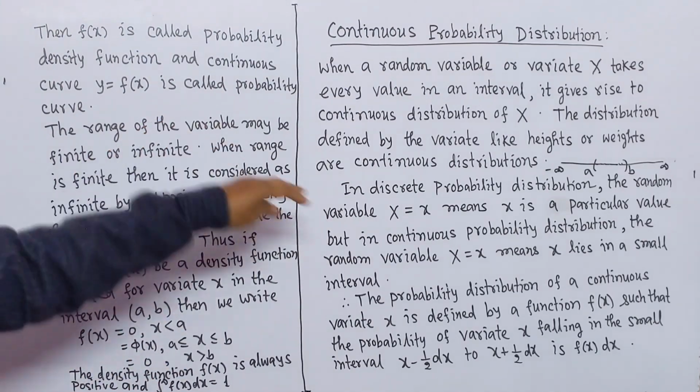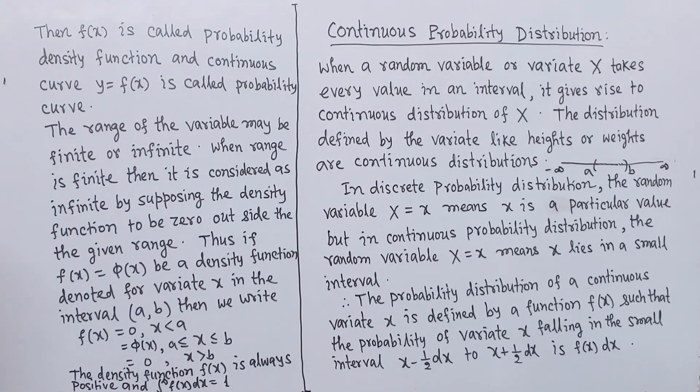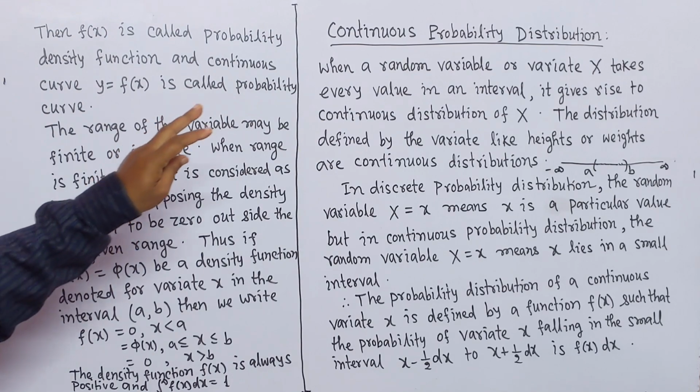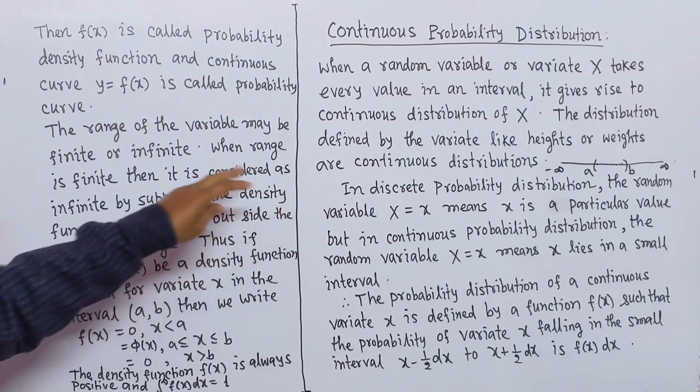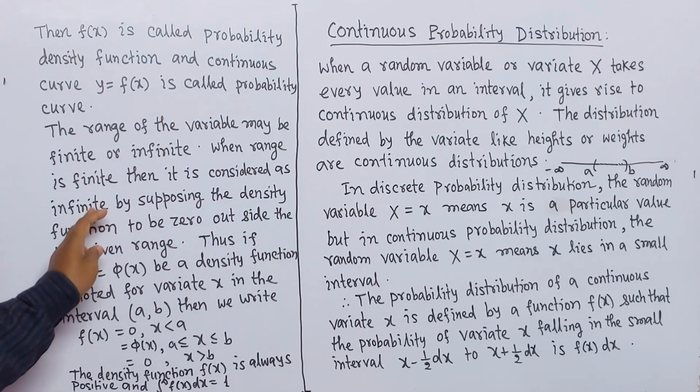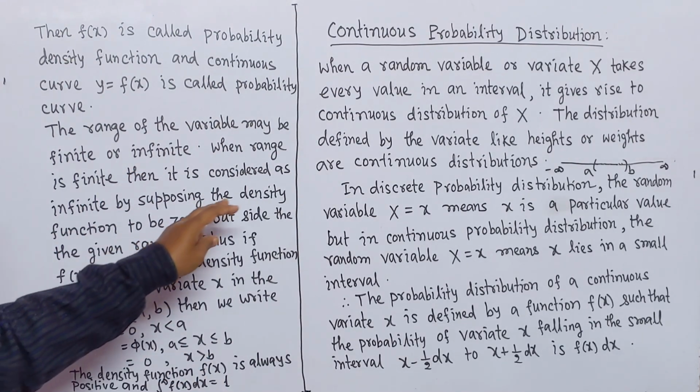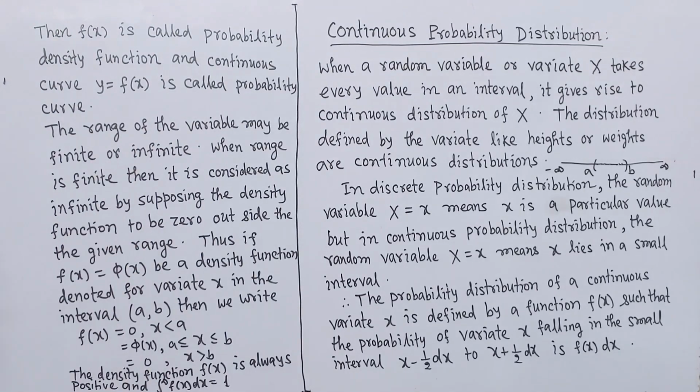The range of the variable may be finite or infinite. When range is finite, then it is considered as infinite by supposing the density function to be 0 outside the given range.